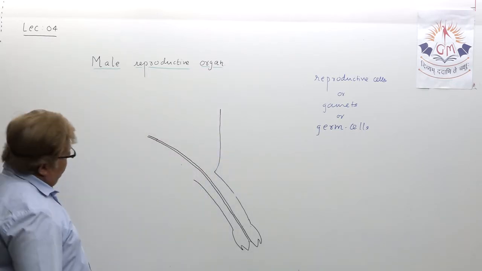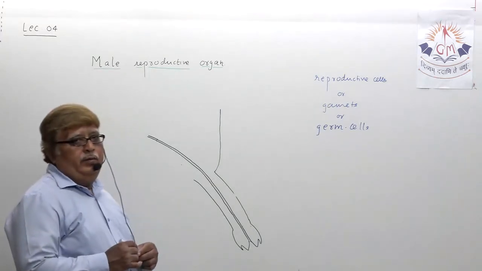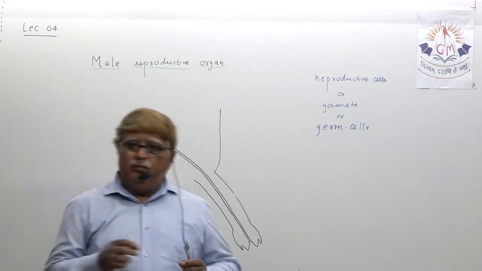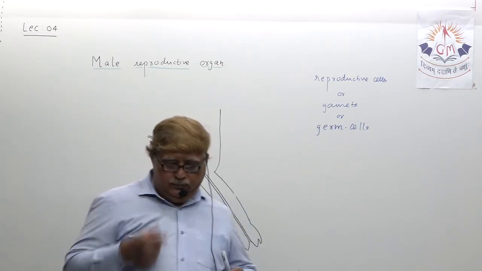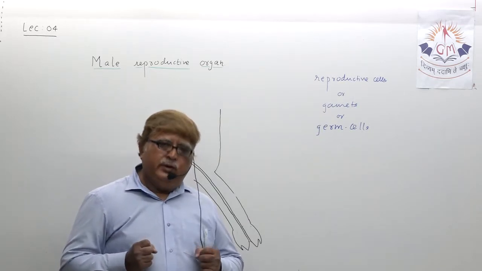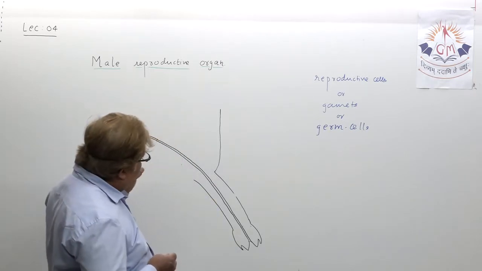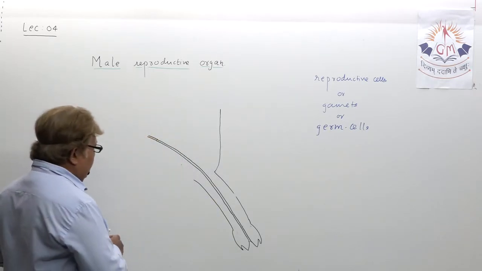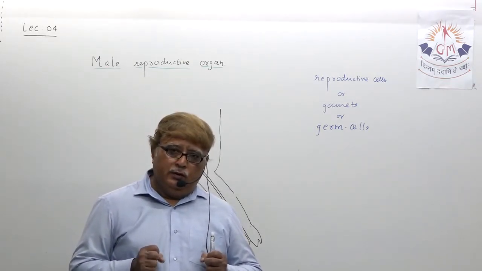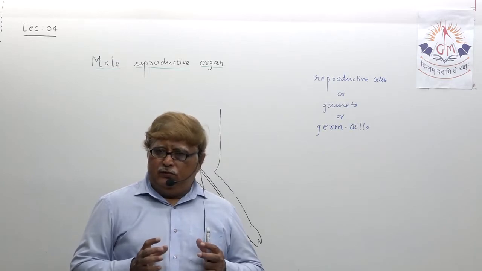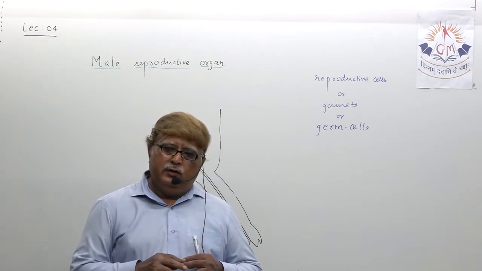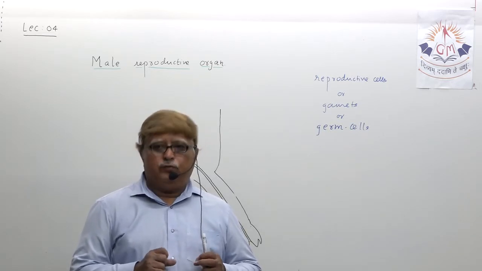understand, one thing has to be very clear in your mind, that there is no mention in your book regarding male semen. Before we draw the parts, what you should understand is that male semen is a mixture of secretion from the seminal vesicle, prostate gland and sperm.